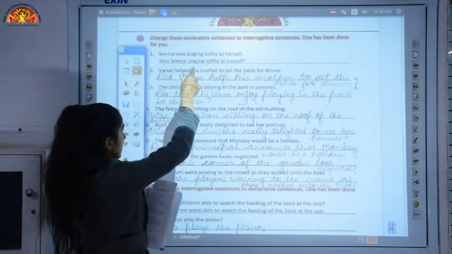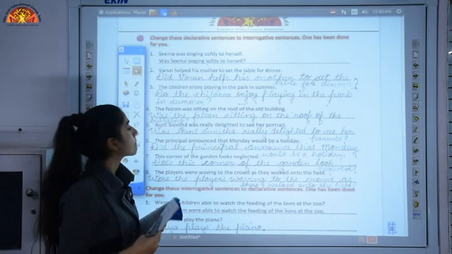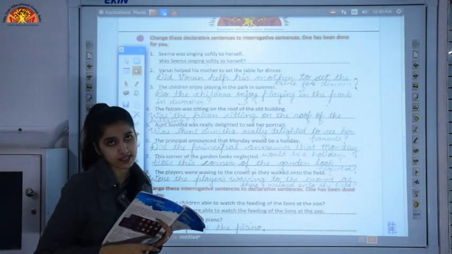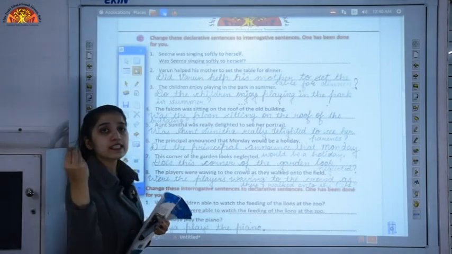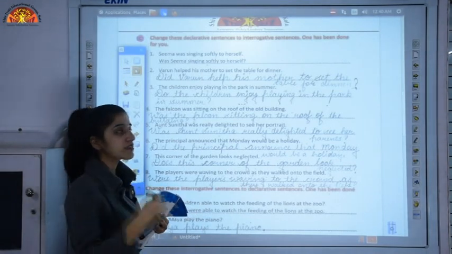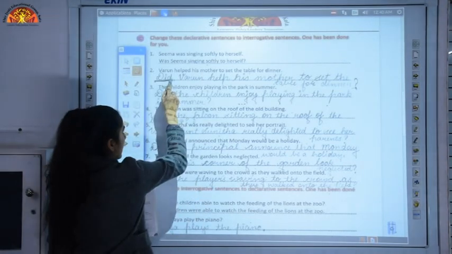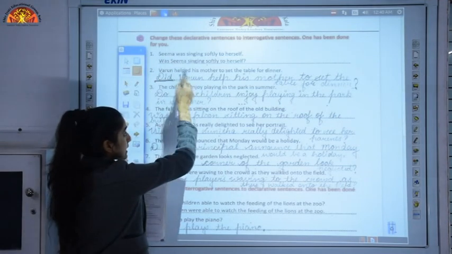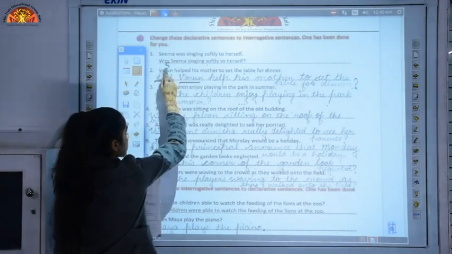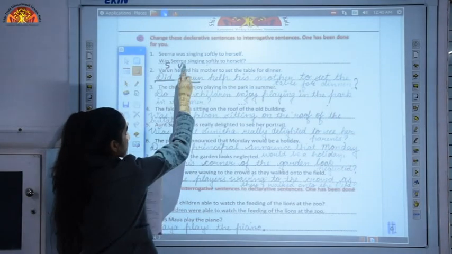So here what are we given? We are given the past tense. The sentence is in past tense. So the interrogative sentence will begin with did. After that, it is followed by the subject, that is Varun. This is the subject, this is the verb, and this is the second form.